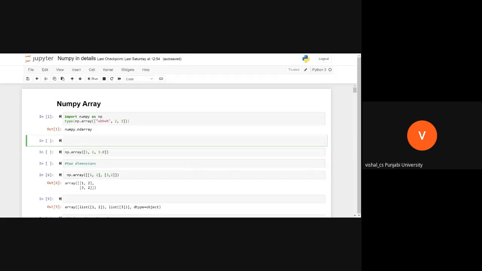Don't say that in array we store a homogeneous type of data, and in list we store a heterogeneous type of data. That is not possible. You see, in the first cell I have created an array that contains both string as well as integer.